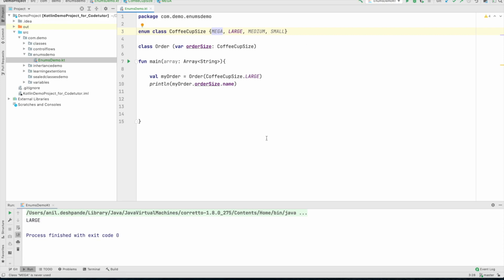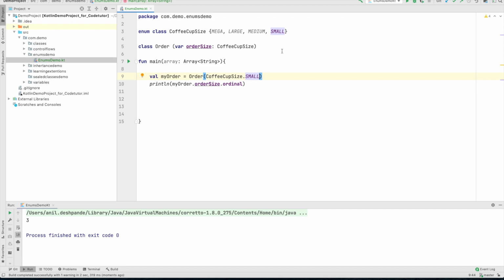But if you are interested more in the positioning, then you have to use ordinal. If you run this, it will print 1. That is, this is the 0th position and this is the first position, so that is why it is going to print 1. And instead of large, if I make it small and once again run it, now it is going to print 3. That is, it is that enum's position in the order in which it was declared when it was defined.